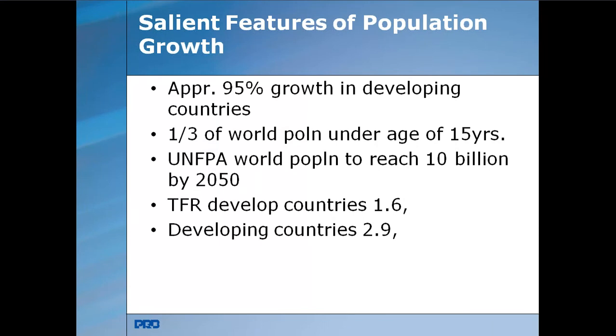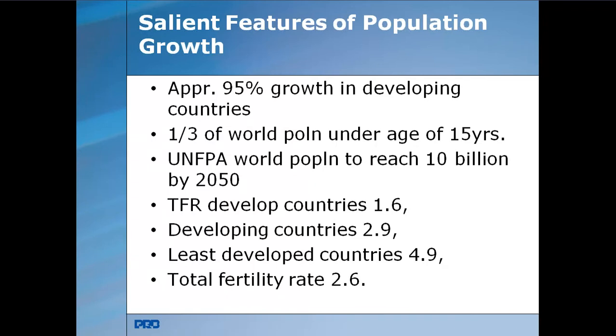The reproductive age is 15 to 45 years. So the total fertility rate in developed countries is 1.6, whereas in developing countries it is 2.9. In least developed countries it is 4.9. And the total fertility rate overall, if you see, is 2.6.